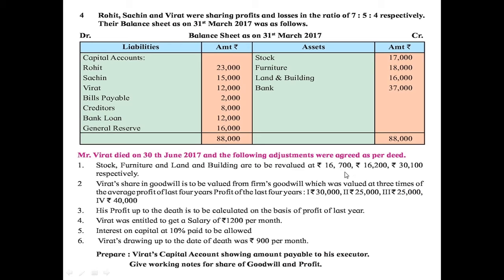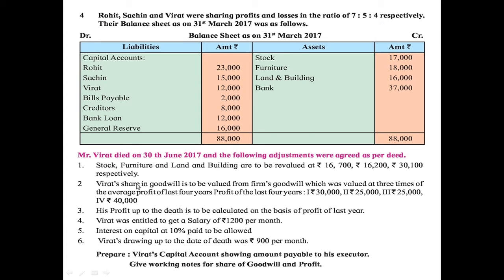So total decrease in the value of these two assets is 2,100, while the value of land and building has increased by rupees 14,100. From 14,100 we have to subtract 2,100, so our revaluation profit is 12,000, which is to be divided among all the partners in this ratio 7:5:4.